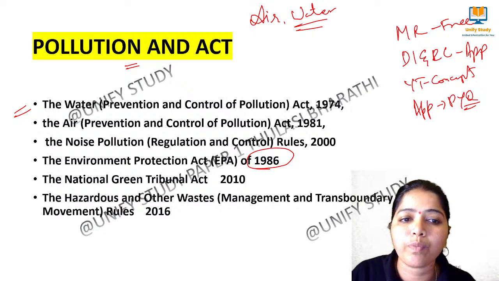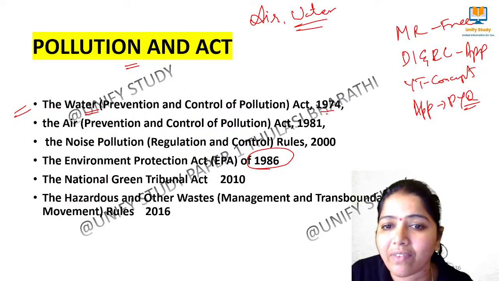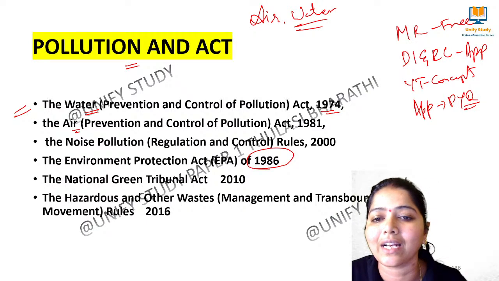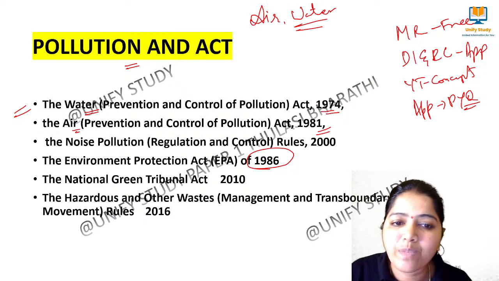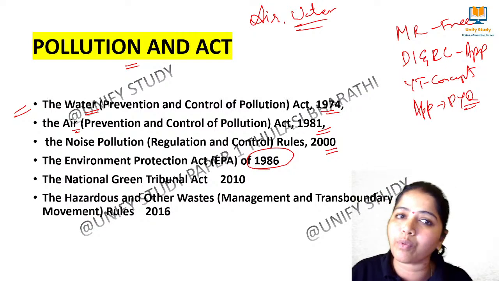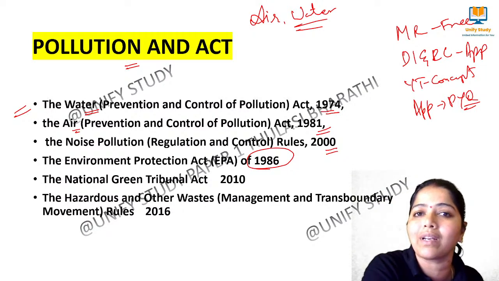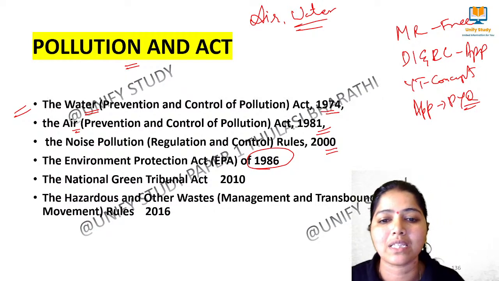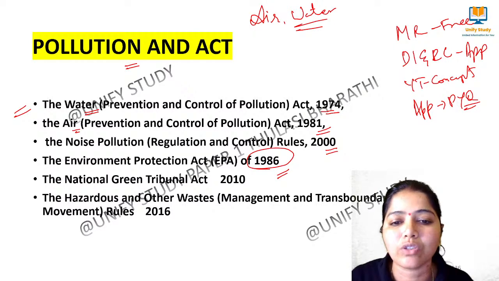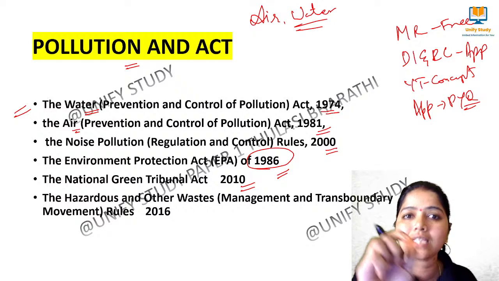See, the Water Pollution Act was in the year 1974, the Air Pollution Prevention and Control of Pollution Act in 1981, the Noise Pollution Act in the year 2000, and then the Environmental Protection Act that we all know because of the Bhopal tragedy. The act was passed in the year 1986, and the National Green Tribunal Act in the year 2010, and Hazardous and Other Waste.